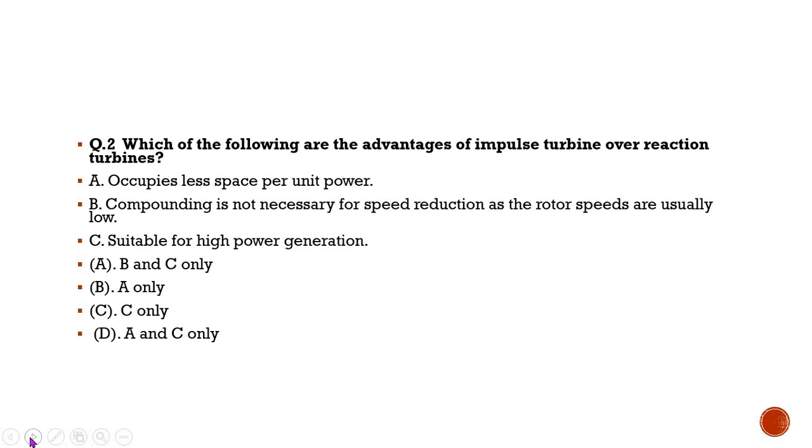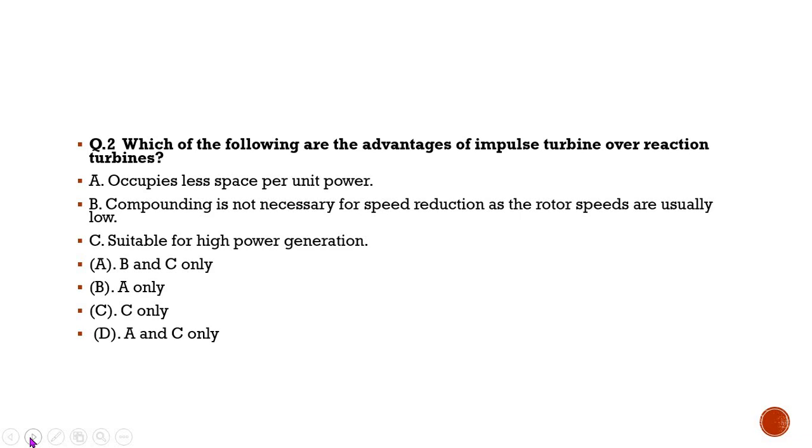This is the coding type of question. Very few questions of this type are asked in the AMUI because it is a diploma level examination. Especially the Maharashtra Public Service Commission AMUI is a diploma level examination. Hardly 5 to 10% of questions are coding type questions. Otherwise, there are straightforward one-liner questions.